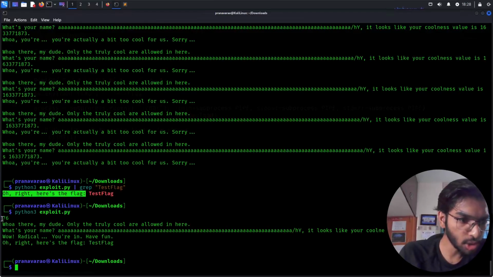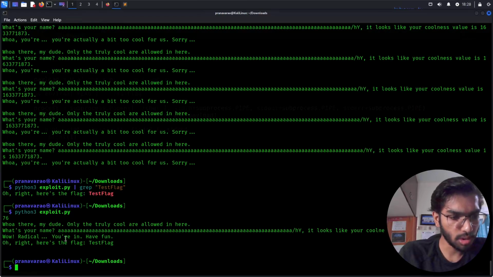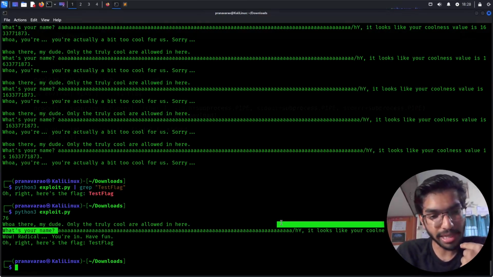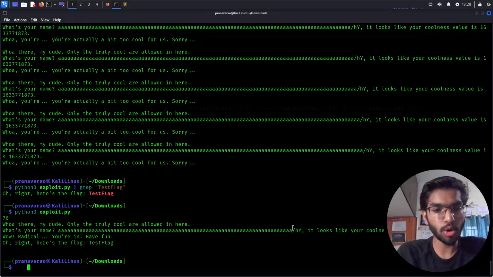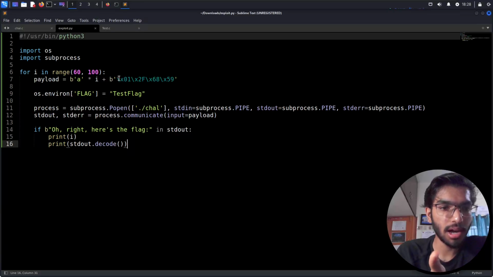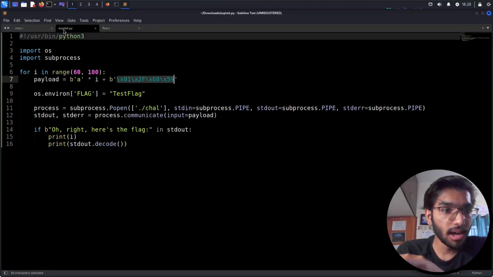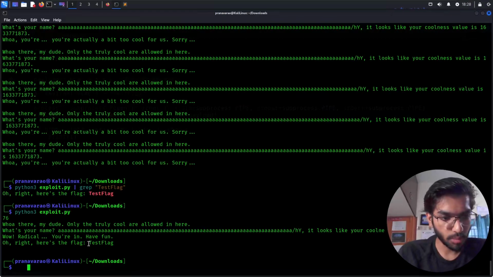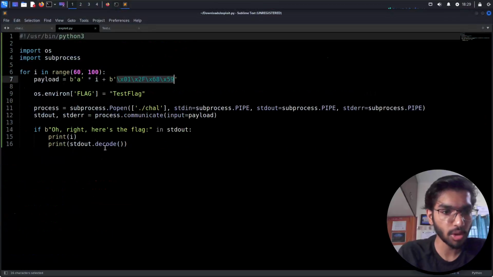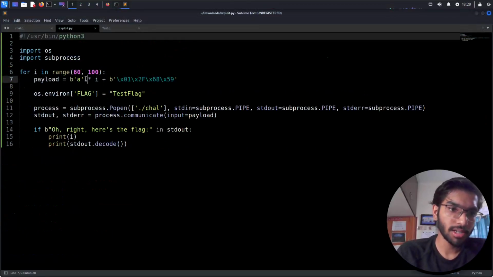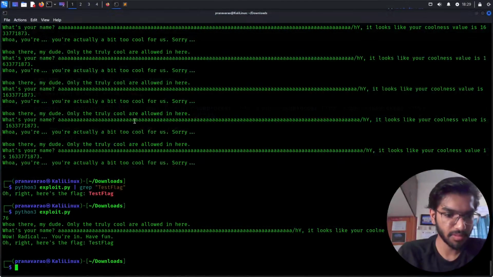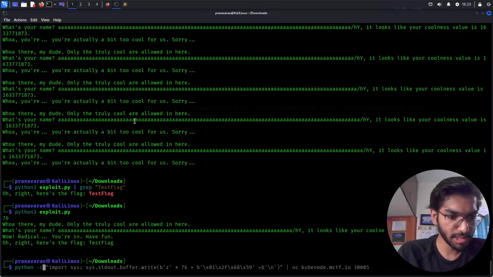So the 76th value: after 76 times of repeating this character A, and then also adding this bit of hexadecimal characters of the flag, we are getting the stack to be overflown and the flag is right. So if we run the same program in the netcat session, we'll be getting the flag. We know that we need to enter this 76 times to get the flag. So now we can exploit this using Python.